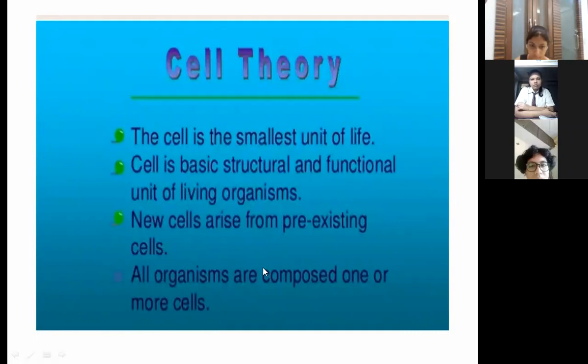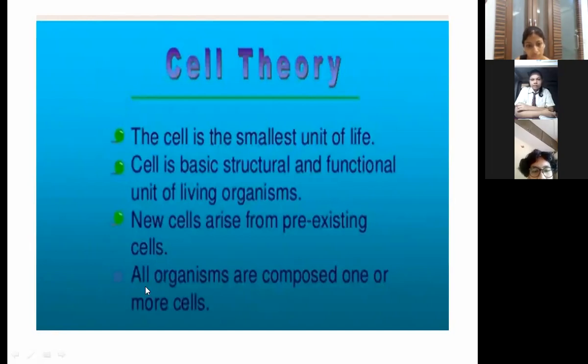Pre-existing means cells are already present in our body, and the new cells are forming from those pre-existing cells. Means cells keep on dividing and new cells keep on forming. Whenever new cells are formed, they arise from the pre-existing cells.